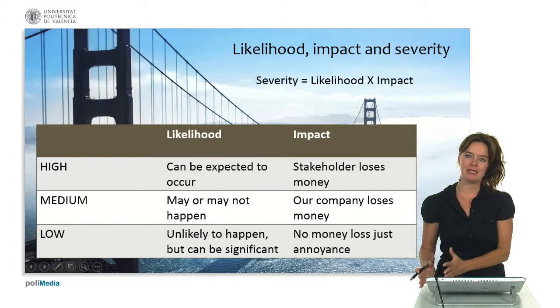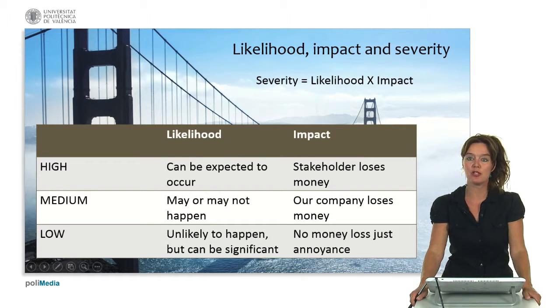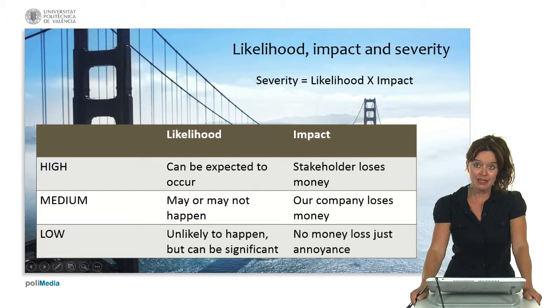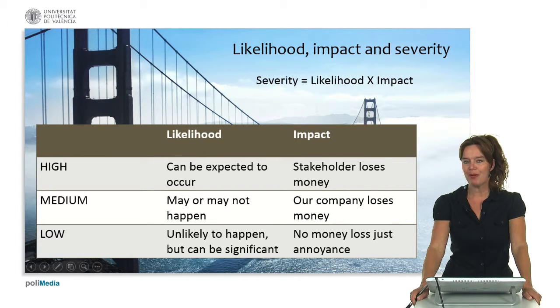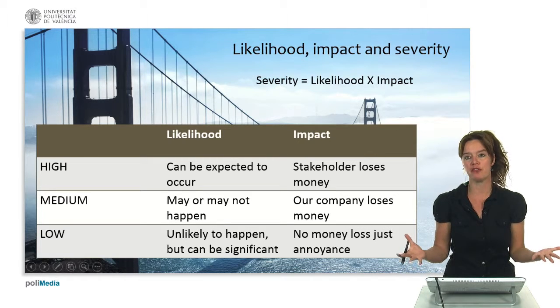So then what impact can these events have? High impact is if stakeholders lose money. This is very high impact because then stakeholders will be unhappy and we will have a big problem in our project. Impact is medium if our company loses money. It's bad, but it's not as bad as when stakeholders lose money. And low impact is when there's no money loss with this problem, but it's just annoying. So if we have likelihood and impact, we multiply that and we then know more or less how severe the risk is that we're facing.